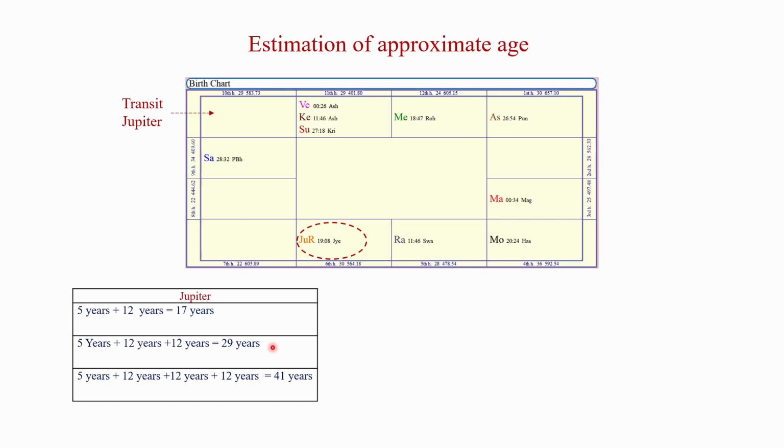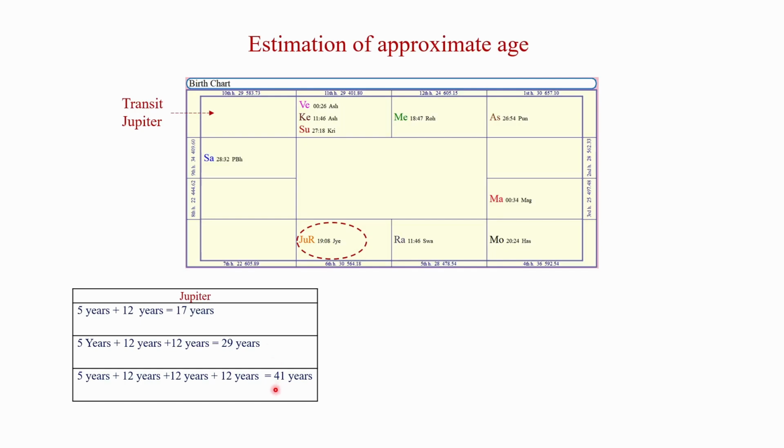In the same way, if Jupiter completes 2 rounds, then the age of the native may be 5 years plus 12 years plus 12 years, that is equal to 29 years.